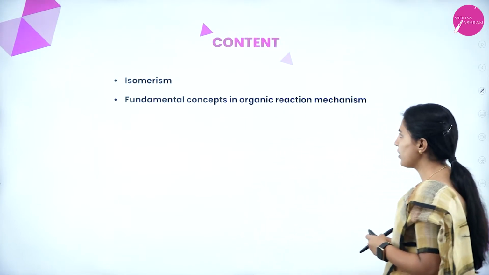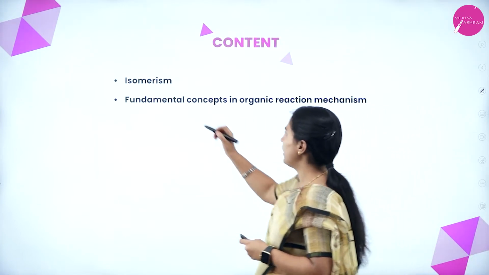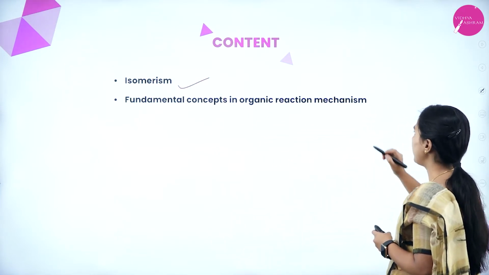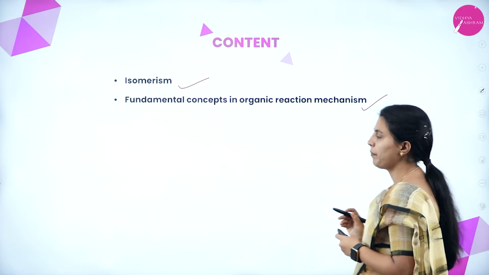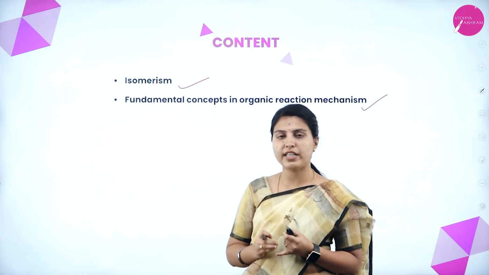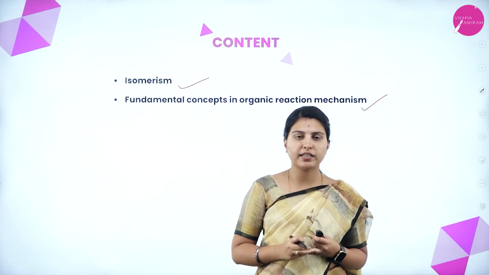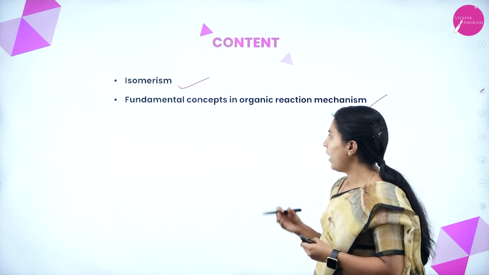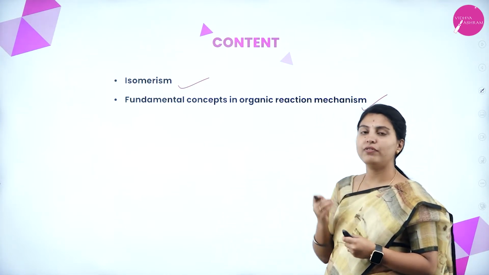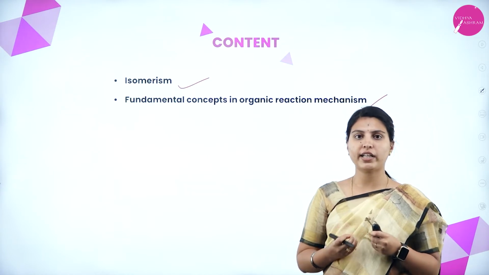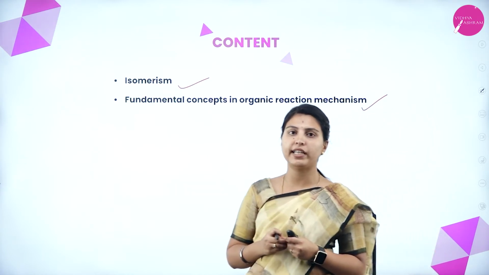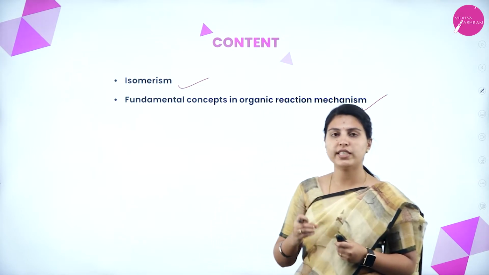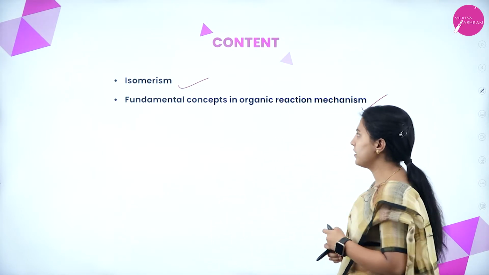So, in this session, we will discuss isomerism and fundamental concepts in organic reaction mechanism: what isomerism is, the kinds of isomerism with their examples, and the fundamental concepts we have to learn to proceed with an organic reaction. You will study those things in this session.